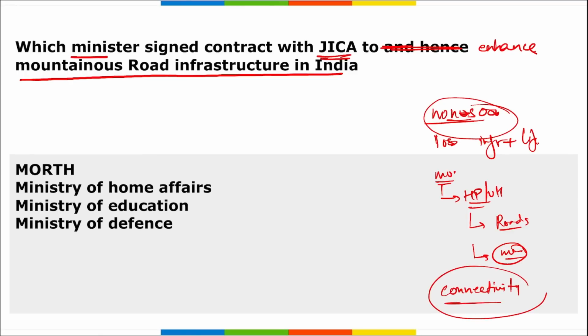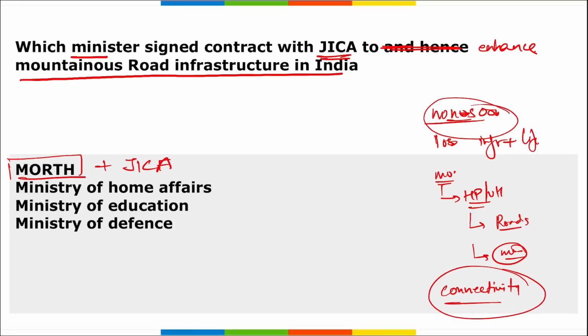Because we know in a plane we can easily move from one location to another, but in a mountain it becomes very difficult to maneuver if proper road connectivity is not there. To provide the same, recently it was the Ministry of Road Transport and Highways that signed a contract with JICA, right?